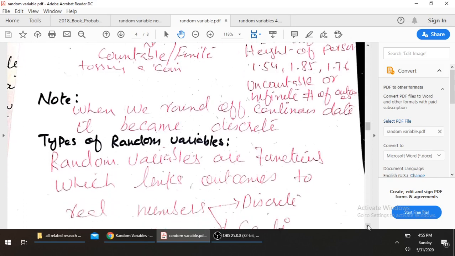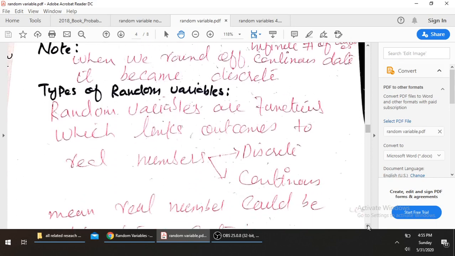Because a random variable is a function which links outcomes to real numbers, and real numbers are of two types, discrete and continuous. When the real numbers are discrete, the random variable is named a discrete random variable. If the real numbers are continuous, then it is said to be a continuous random variable.